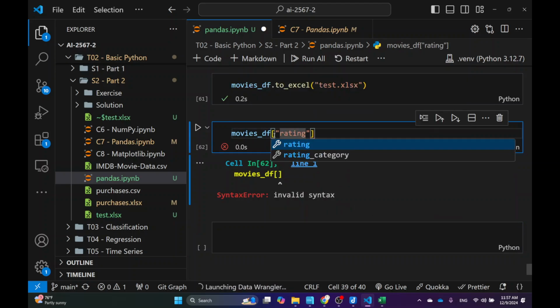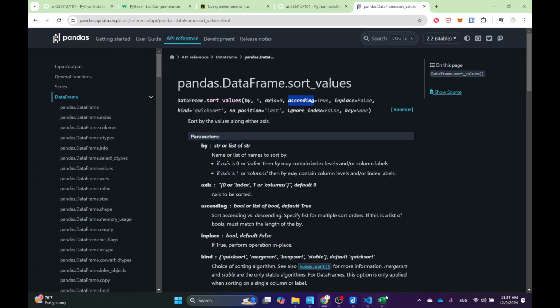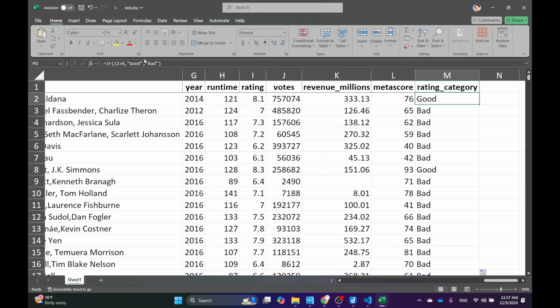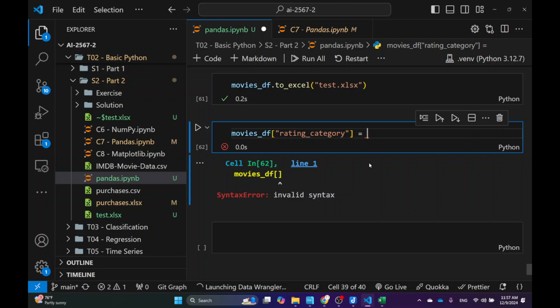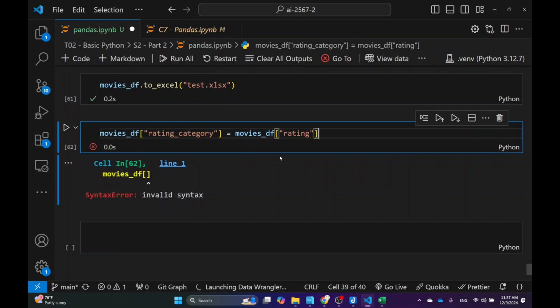rating categories, right? Equal. Because I'm basing this on the rating, I gotta select that rating. So that's why I'm gonna do movie df and then rating, because it's based on the rating, so I gotta select the rating column.